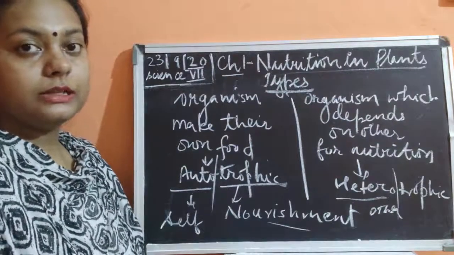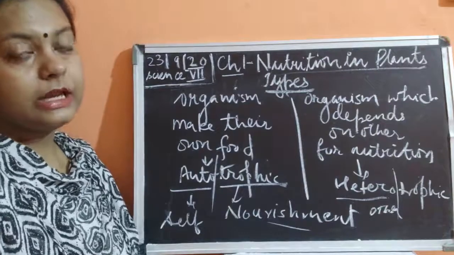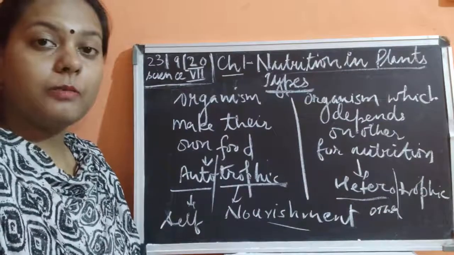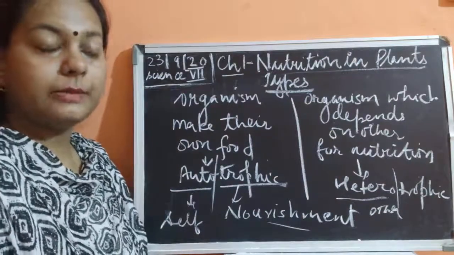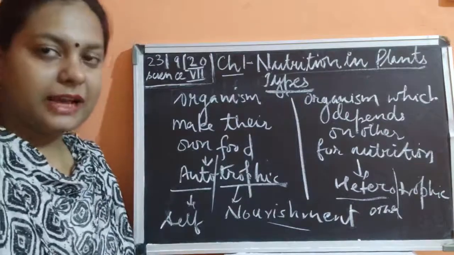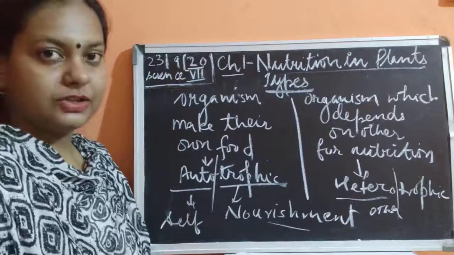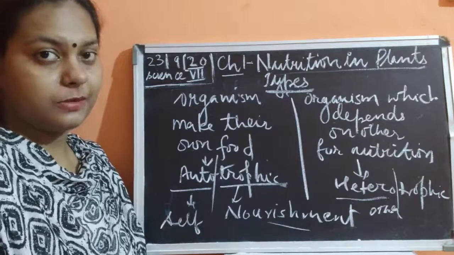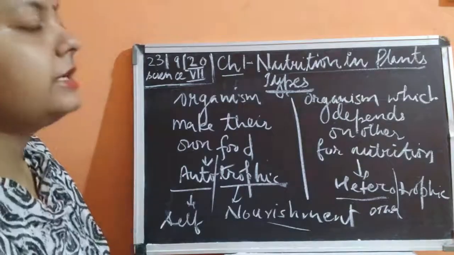We cannot take up carbon dioxide. We cannot absorb water from roots, as there are no roots in animals for absorption of water. The machinery is different.